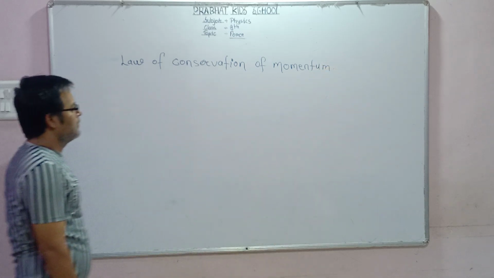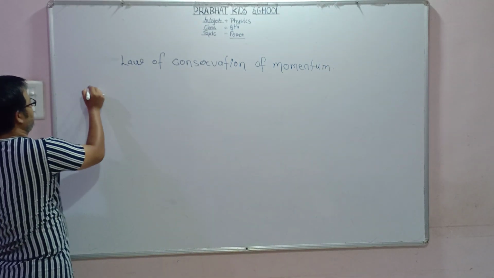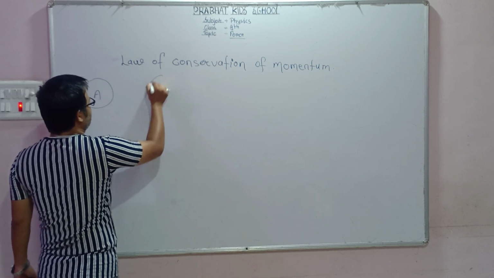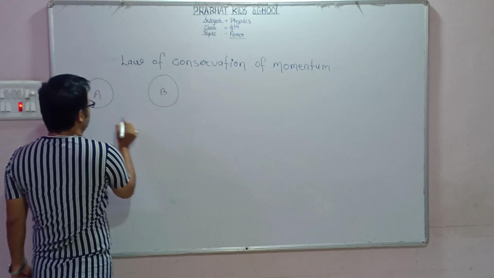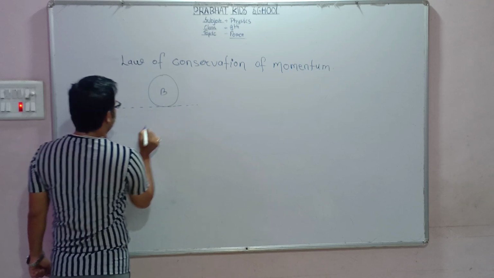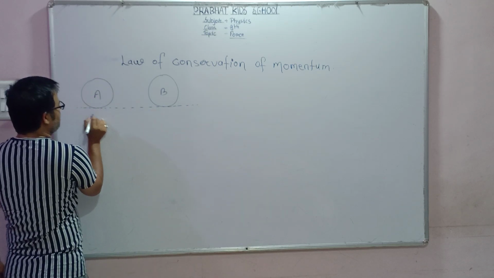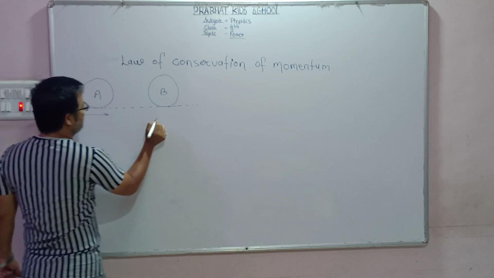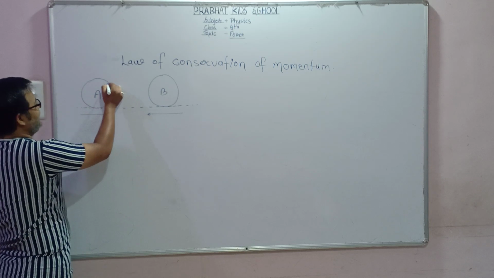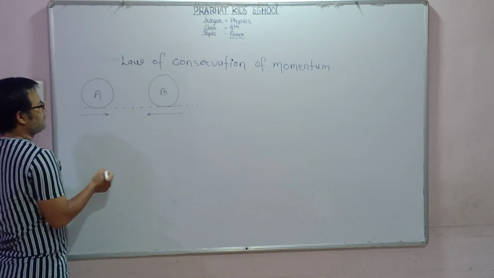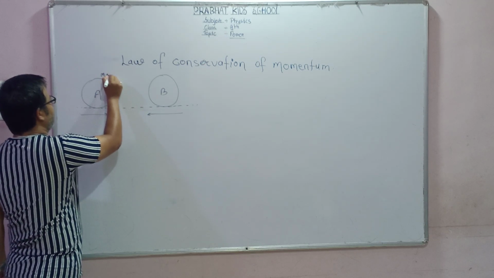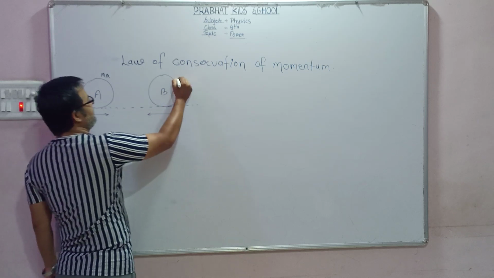So dear student, imagine two bodies, this is body A and this is body B. Body A is moving in this direction, and body B is also moving in this direction. In this situation, the mass of body A is MA and the mass of body B is MB.